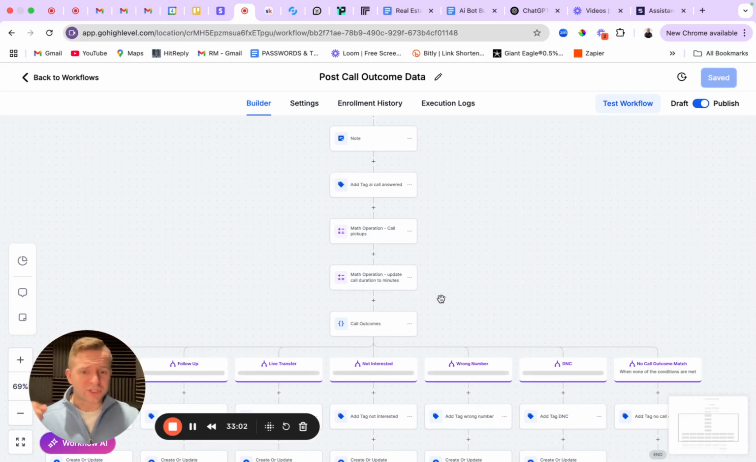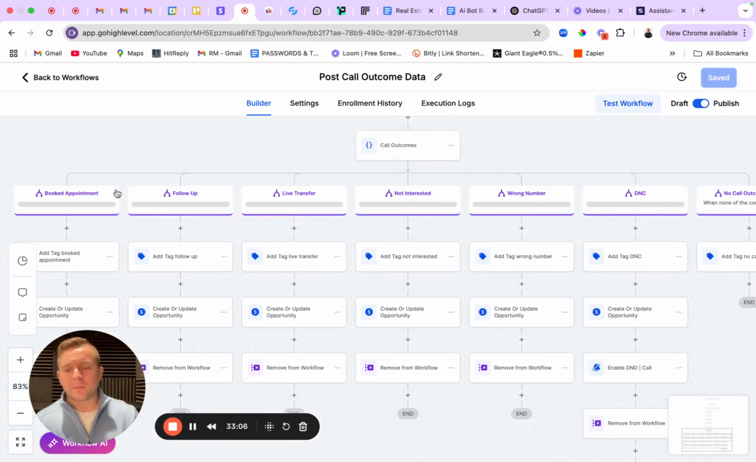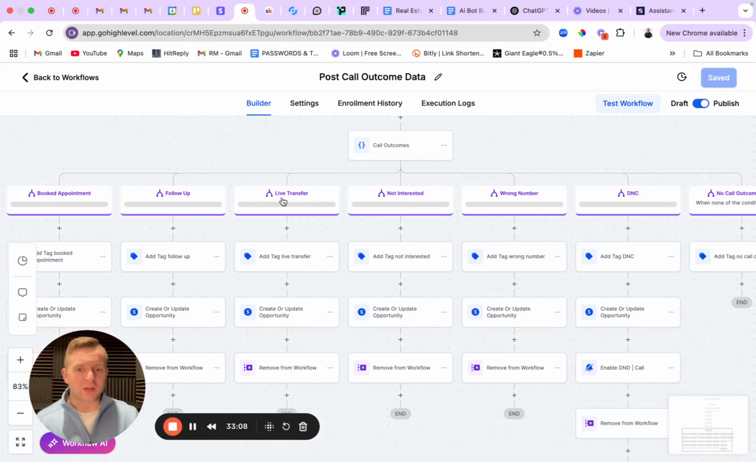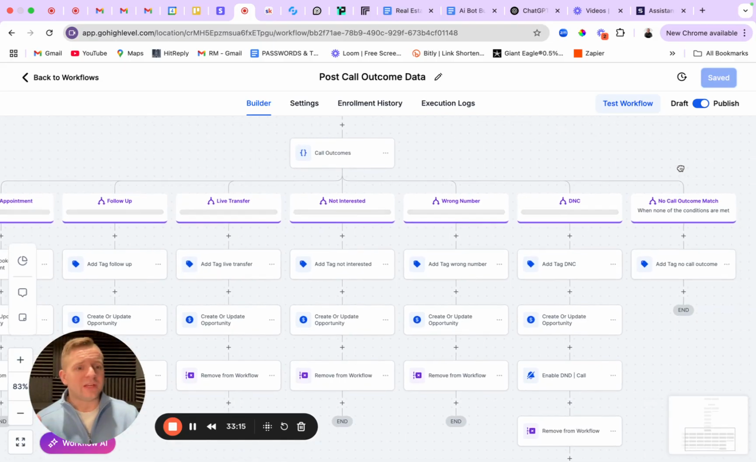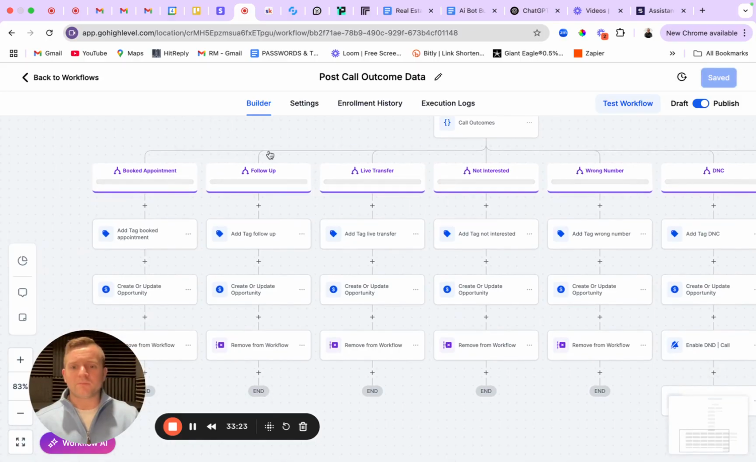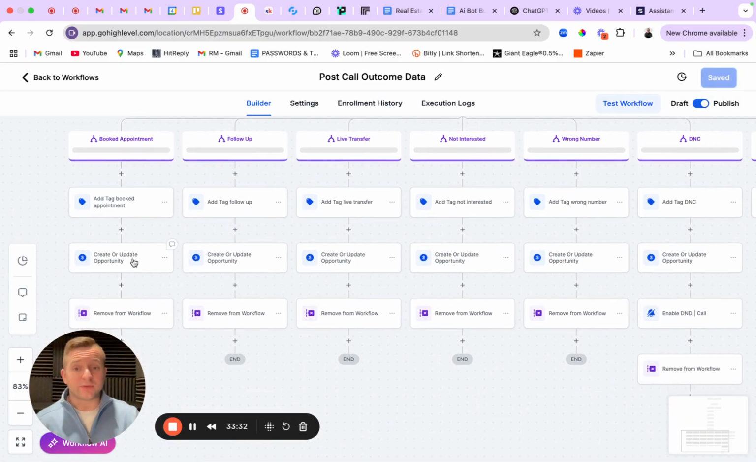Okay, the next thing we'll do is actually get into the call outcomes. So we have a couple different options here. Let me zoom in a little. We have booked appointment, follow-up, live transfer, not interested, wrong number, DNC, which means do not call, and don't text them either. So it's kind of like DND, do not disturb. And then no call outcome match, meaning it didn't match anything we have, but we're just going to stick it over here. So from here, I'm going to add a tag based on what the outcome was: appointment booked, follow-up, live transfer. I'm going to add them to a different stage of my pipeline.